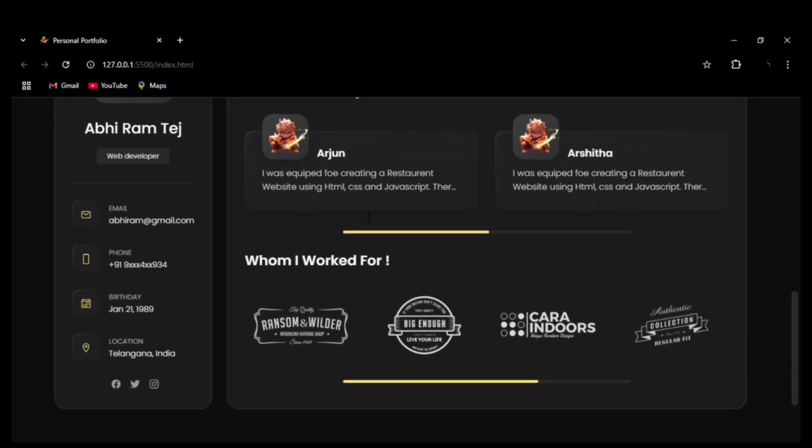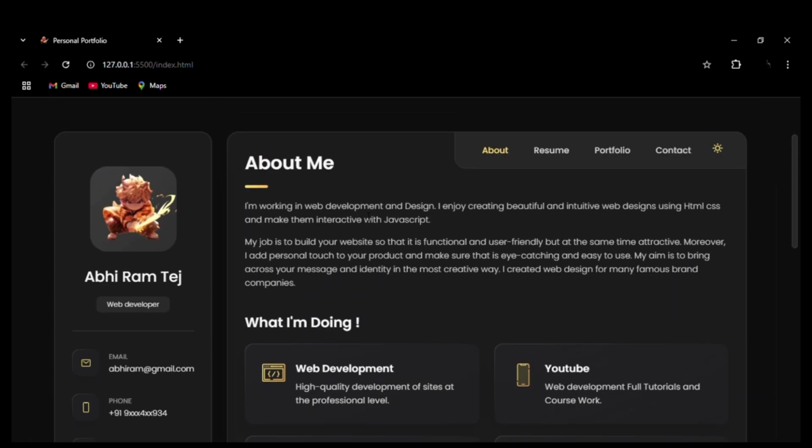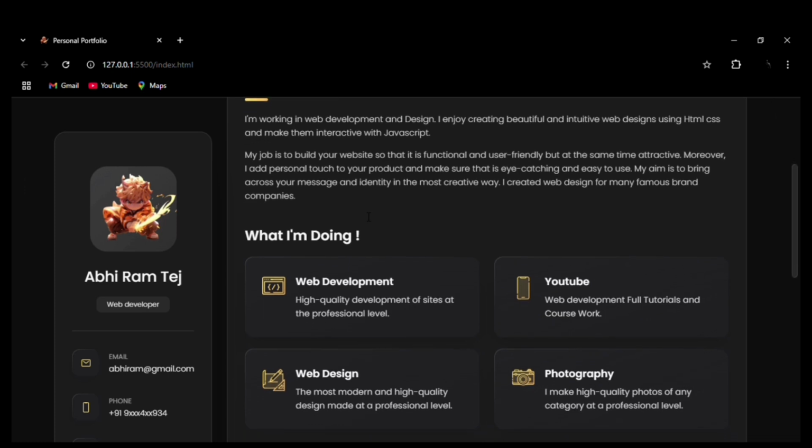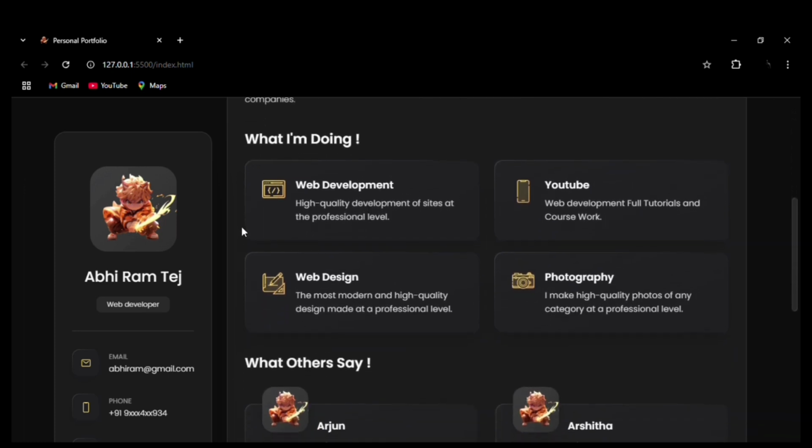So let's go on to the website. So this is the about page, the starting page. And here I have mentioned, you can see the box effect around each and every thing that I do. That is web development, web design, YouTube, and photography. We have integrated SVG files in here, icons.